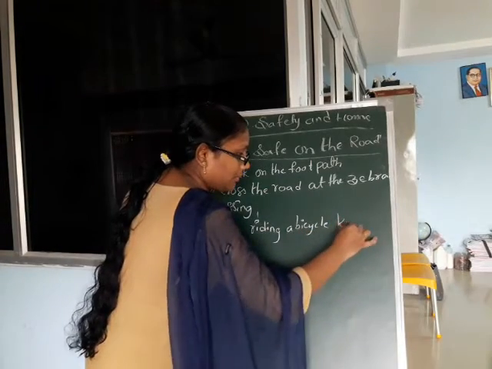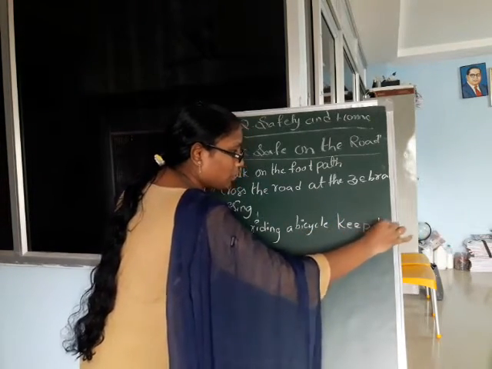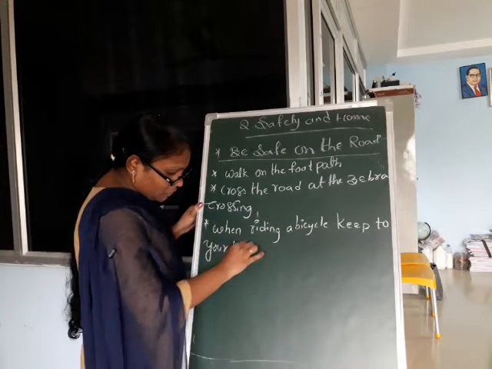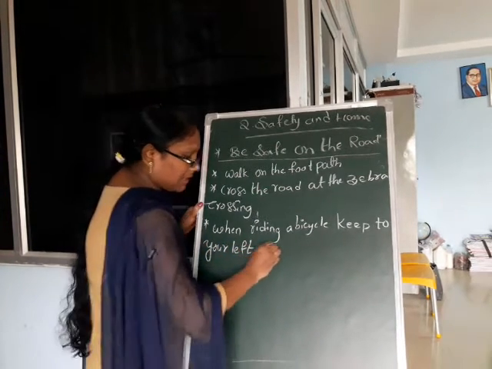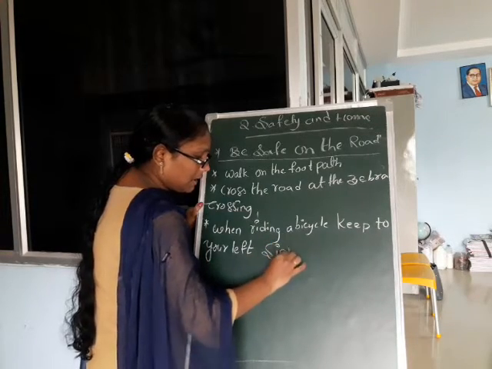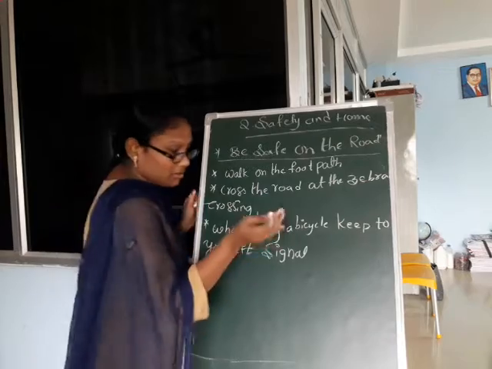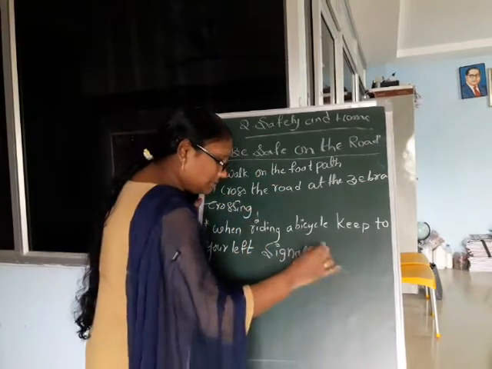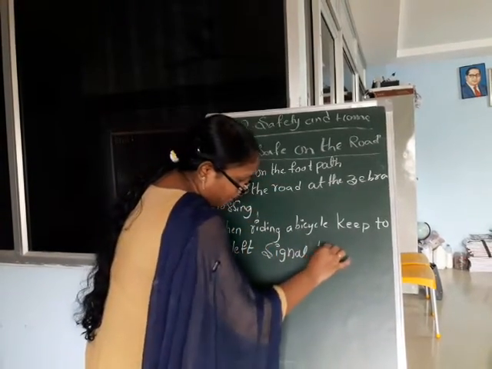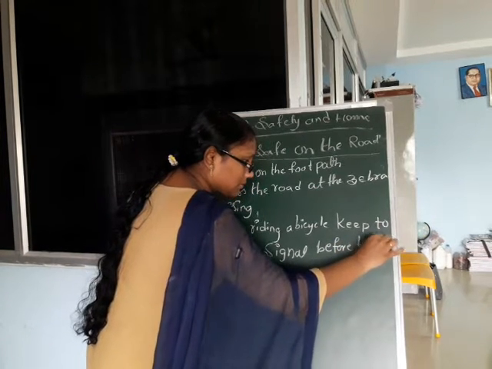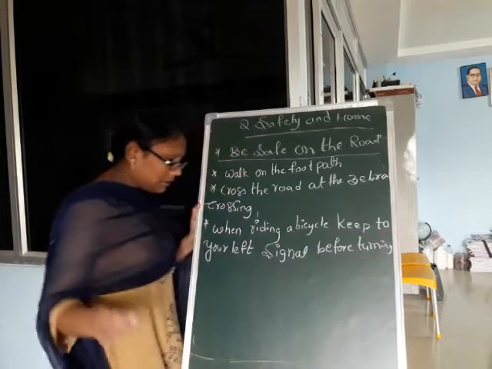keep to your left. Signal before turning. First you keep to your left side, this side. Signal before turning.